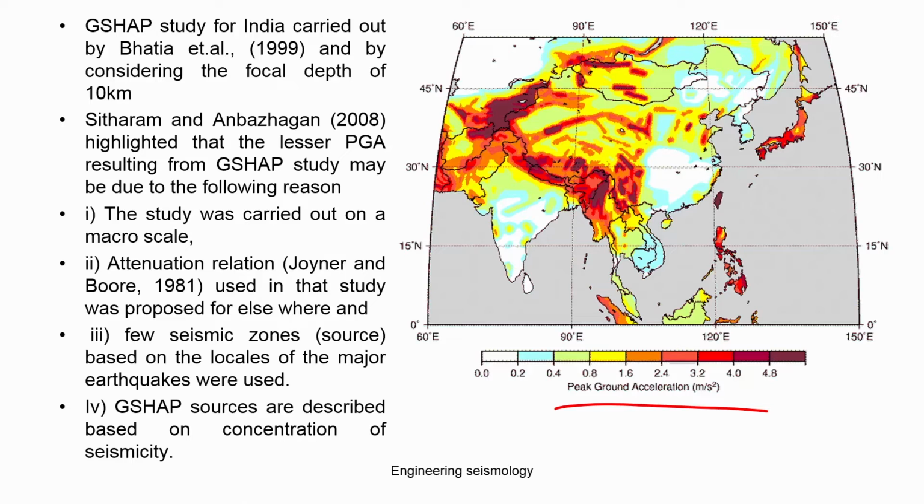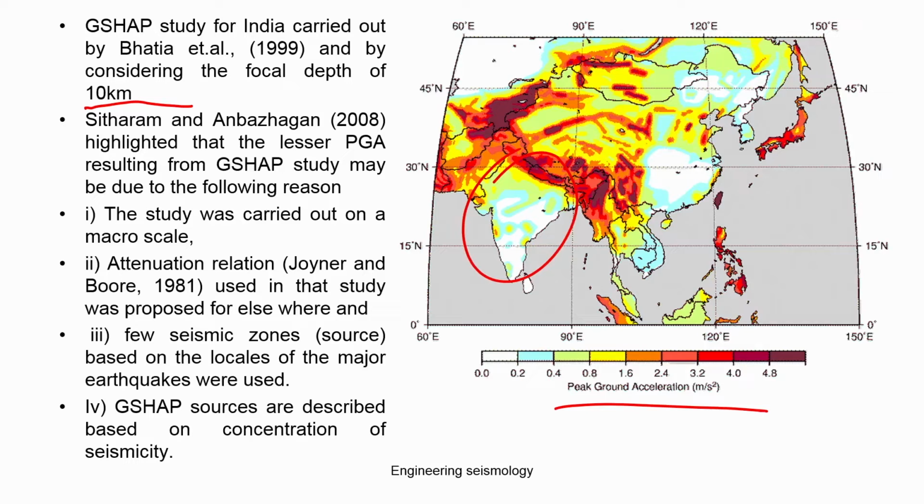Bhatia et al. considered the Joyner and Boore ground motion prediction equation and a focal depth of 10 kilometers. A 10 kilometer focal depth throughout India is actually a very low value, and in spite of that, the estimated hazard values have very low PGA, or very low accelerations. You can see this is not basically appropriate. This work was reviewed by me, and we also published a paper on it.